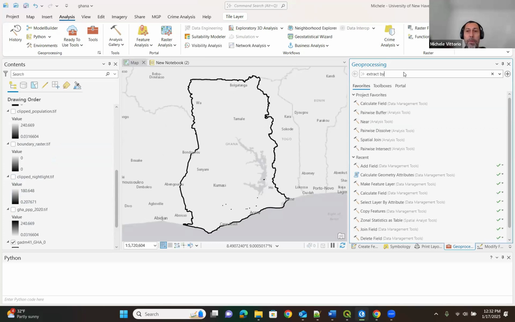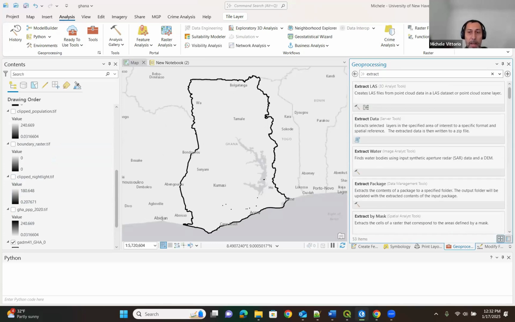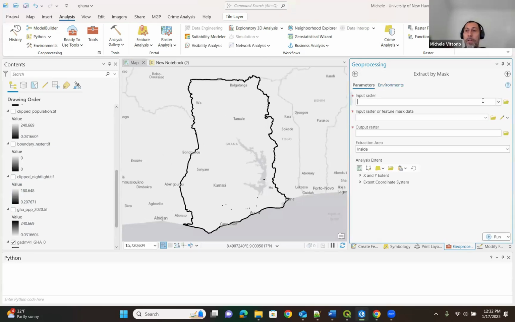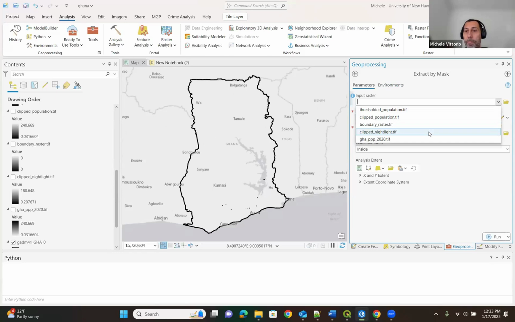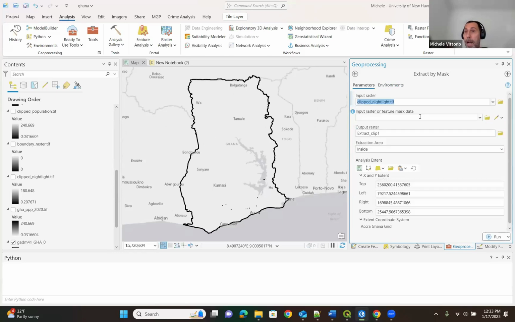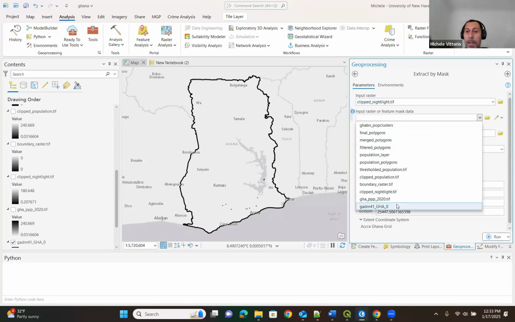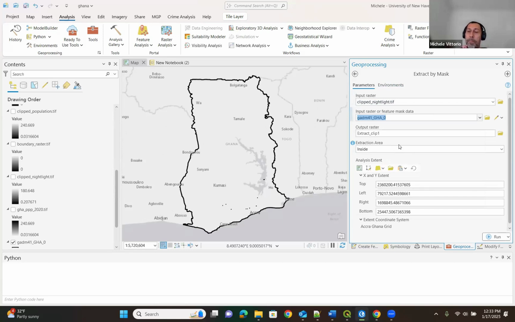If you use ArcGIS, you can start with extract by mask. If you go in the tools, geoprocessing, extract by mask, your input raster is your nightlight raster, the one covering the whole world, and your mask data is the shapefile representing the boundaries of Ghana in this case, okay?